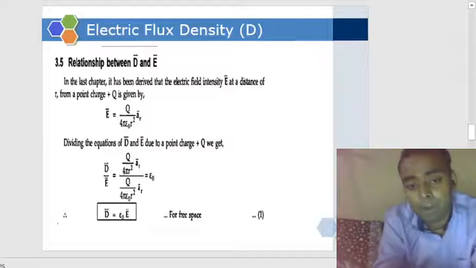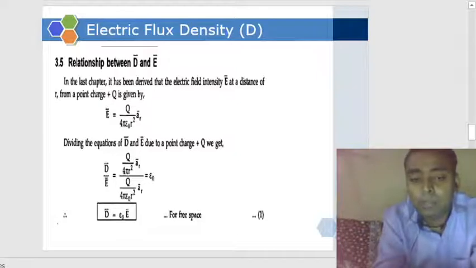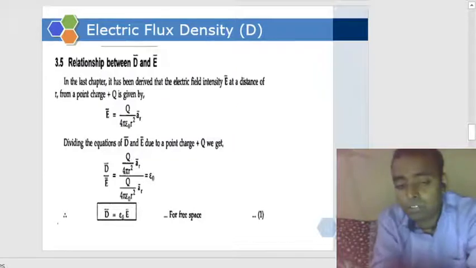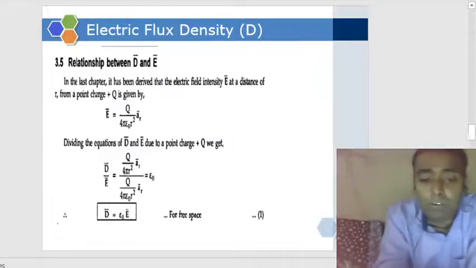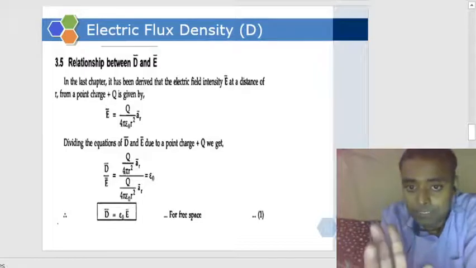Or the ratio of D to E. It is not quite right to say this, but okay, D is equal to epsilon E. And for free space D is equal to epsilon naught E. Will everyone remember this well?